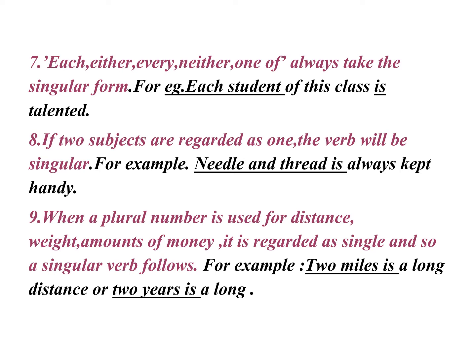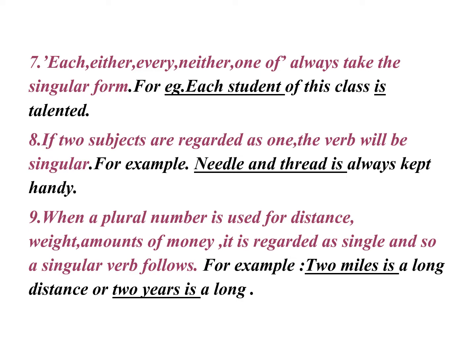Number 7, each, either, every, neither, we can also say either or neither, one of, always take the singular form. For example, each student of this class is talented. Whenever the words each, either, every, neither are used, always a singular verb is attached to it.